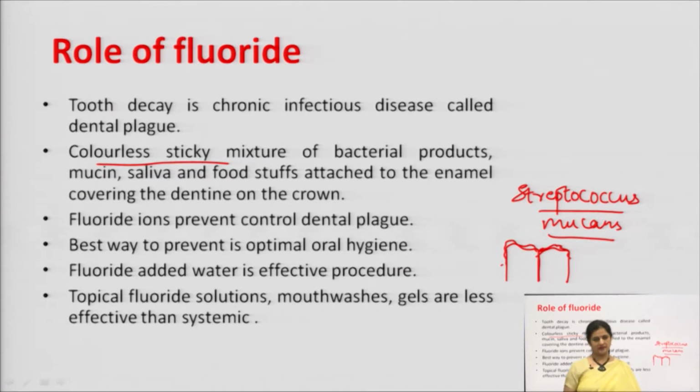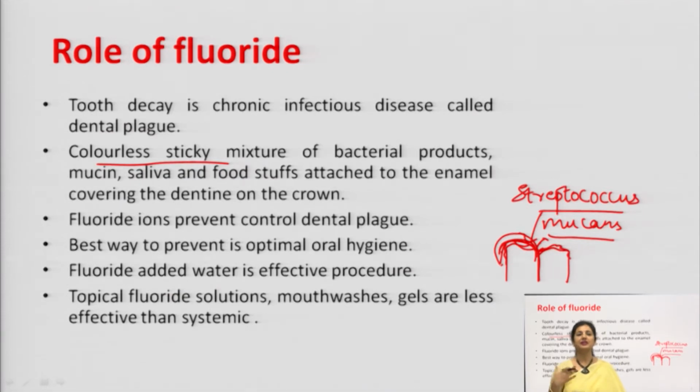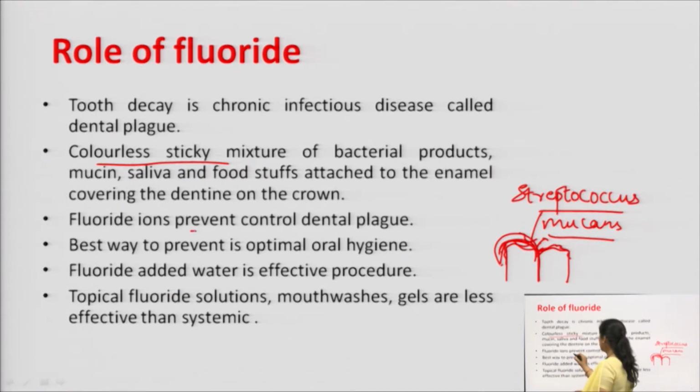How does fluoride help there? What happens is when this organism reacts here and breaks this foodstuff, it extracts out calcium. So, that is a process of demineralization which leads to the tooth decay. So, fluoride comes into play because fluoride does the process of remineralization. Fluoride prevents and controls dental plaque. The best way is to maintain optimal oral hygiene. Fluoride is added in the water so that everybody gets the fluoride in their diet itself and they can prevent themselves from the dental plaque.